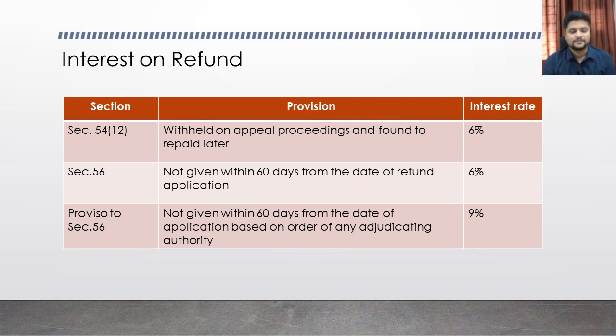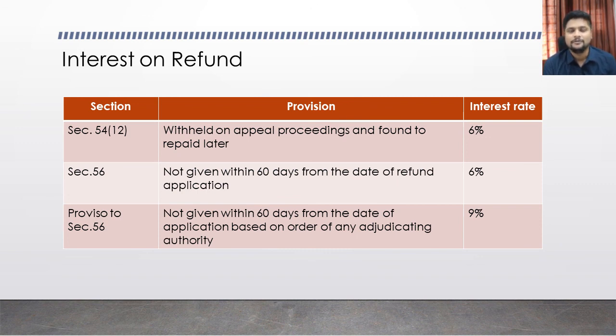The second provision is section 56. Under section 56, if the refund is not provided within 60 days from the date of refund application, I just told you that the refund application has to be made within 2 years from the relevant date. The moment you lodge your refund application, within 60 days from that date the authorities have to pay you the refund amount.